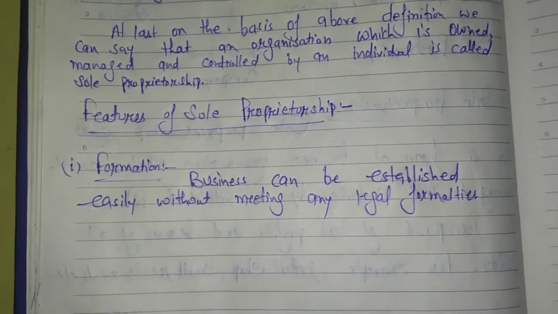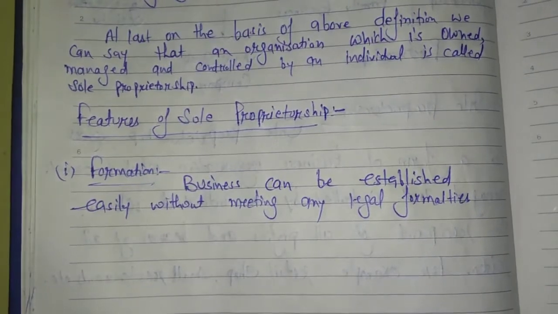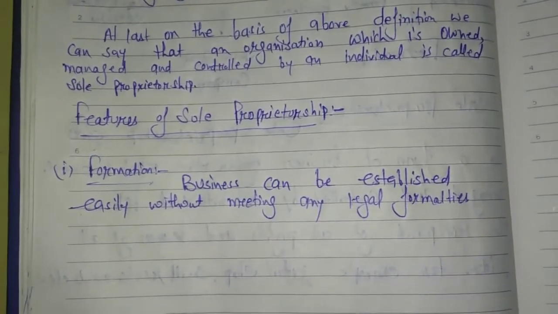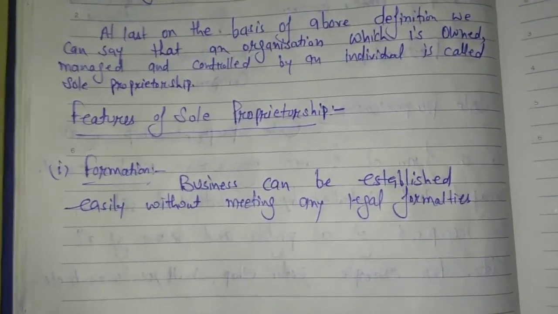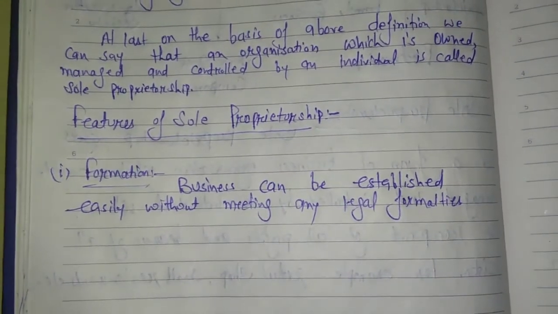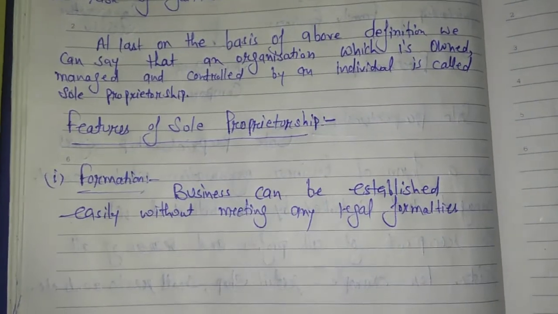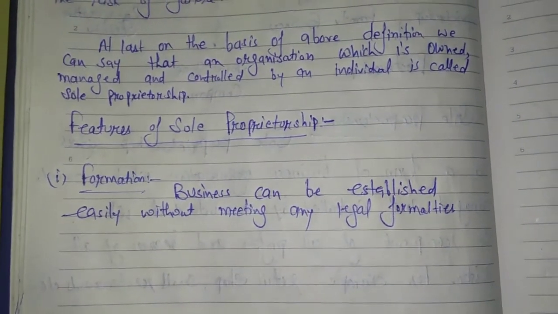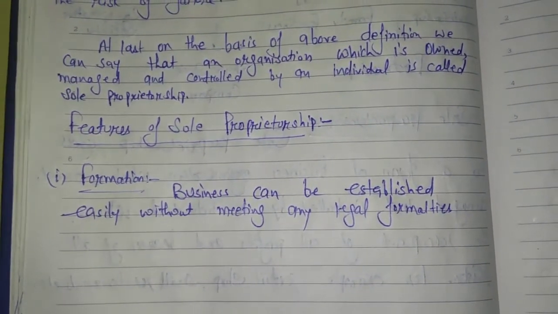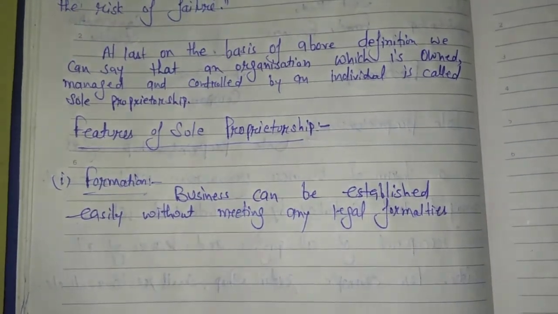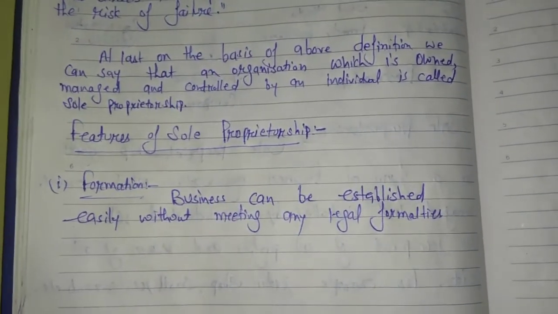There is no requirement for any type of legal formalities. If it is some specific type of business, like a wine shop or a chemist store, legal formalities are required. It means exceptional cases of some types of business.